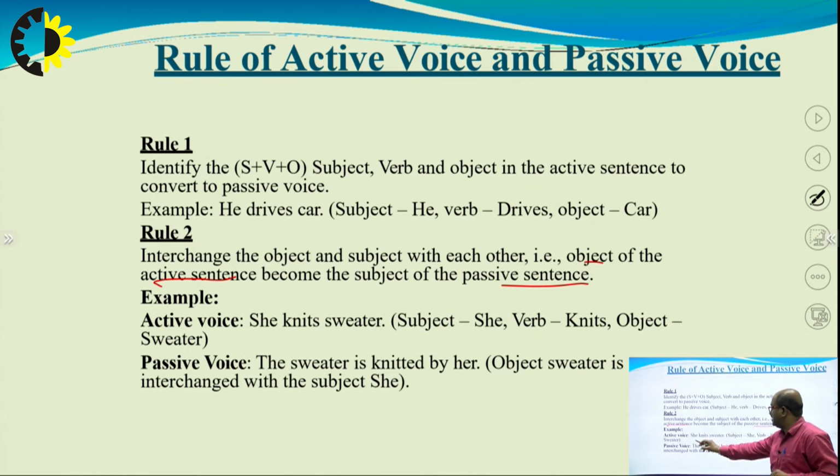With example, let's see Rule 2. She knits sweater. Subject she, verb knits, object sweater. Now in passive, the sweater is knitted by her. Object sweater is interchanged with the subject she. This is the rule 2.